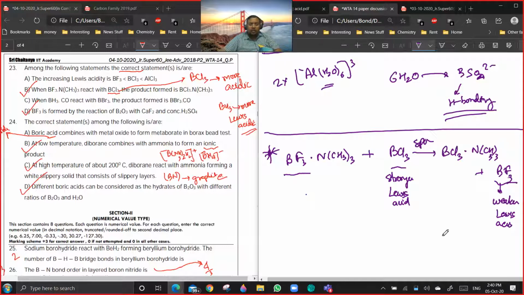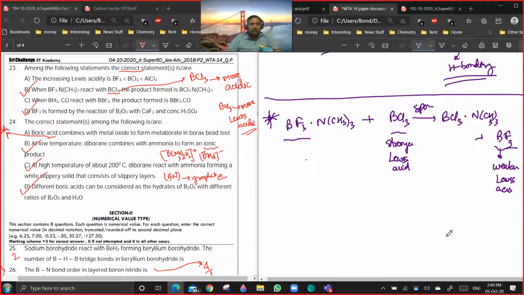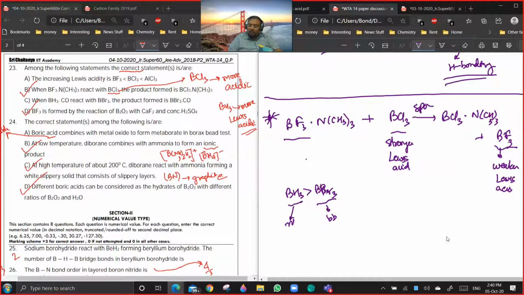Similarly, you see, BH3 is a stronger Lewis acid than BBr3. Are you agreeing? Yes or no? Because here some back bonding is possible, there no back bonding is possible. And CO can act as a Lewis base.